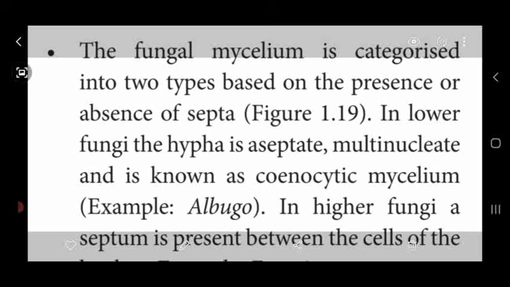First one, aseptate mycelium. The other one is cenocytic mycelium. Example, Albugo. Why is it said to be cenocytic mycelium? There is no cross wall, so many nuclei are present inside the cell wall. That type of mycelium is named cenocytic mycelium.